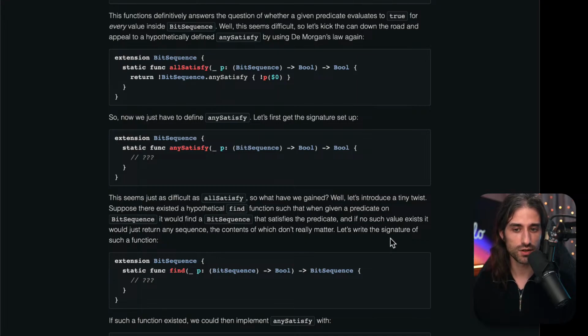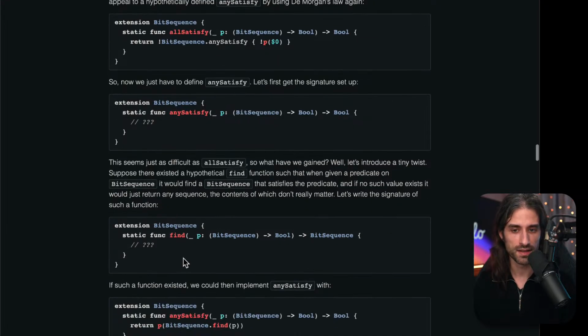Let's write the signature of such a function. So it would be called find. It would take a predicate and return a bit sequence. So you can see it's very similar to anySatisfy, except that from a bool, we are now returning a bit sequence.